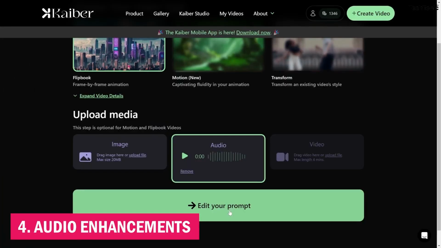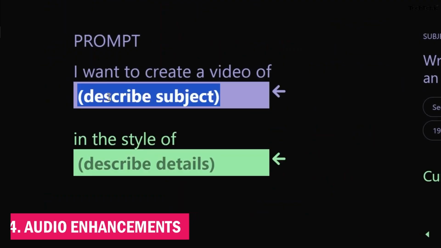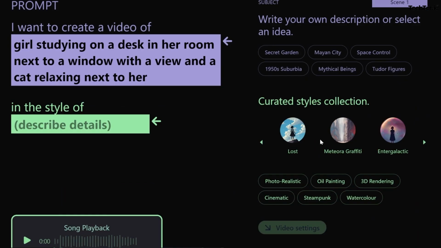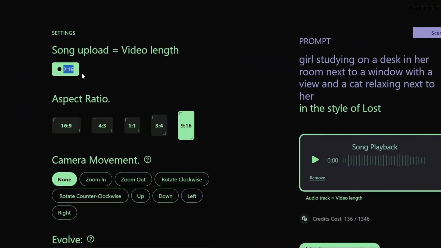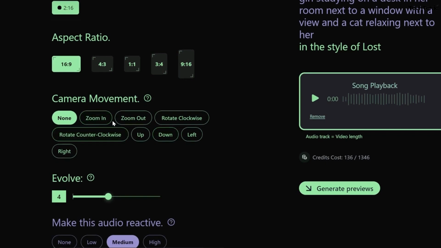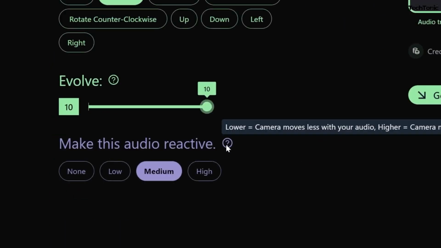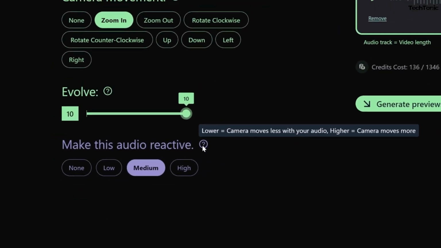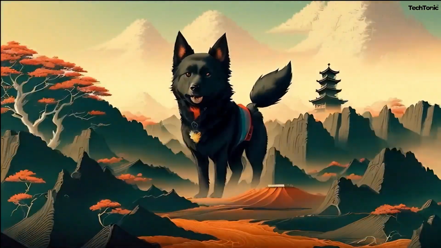4. Audio enhancements. Beyond visuals, Kaiber AI offers robust audio editing capabilities. Users can refine soundtracks, add background music, adjust audio levels, and incorporate voiceovers with precision. This feature ensures videos not only look polished but also sound professional, enhancing overall viewer experience.